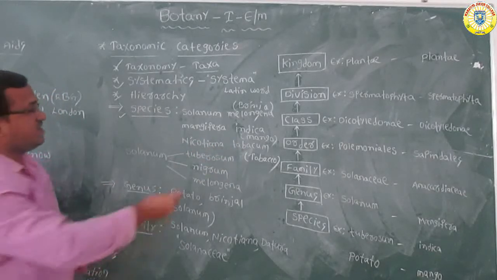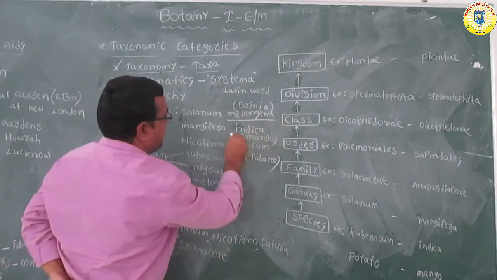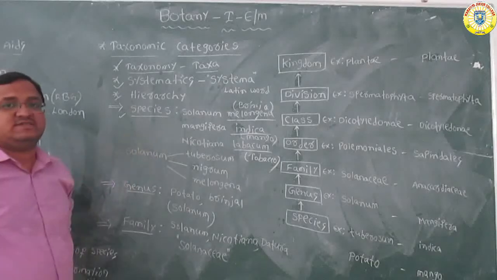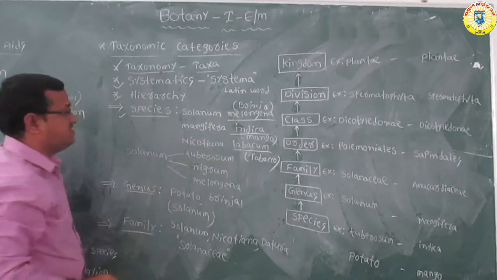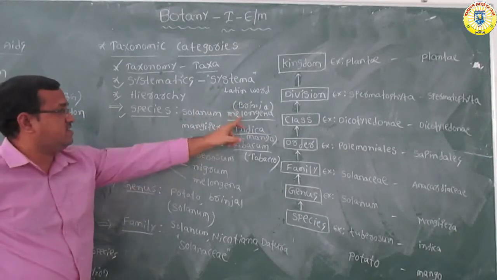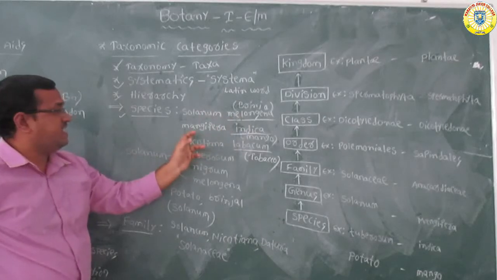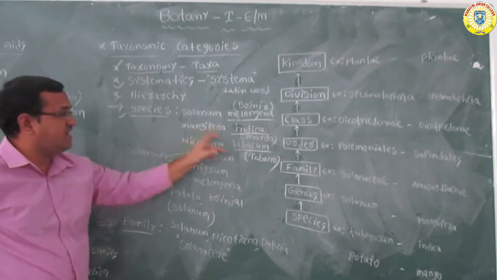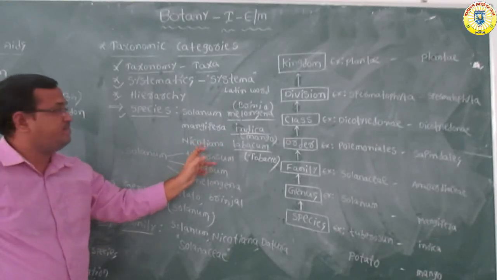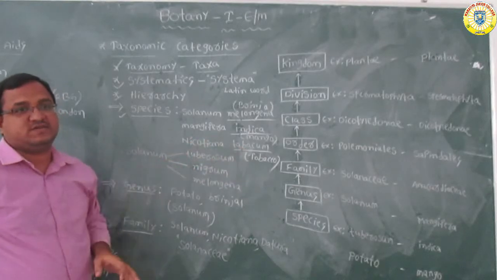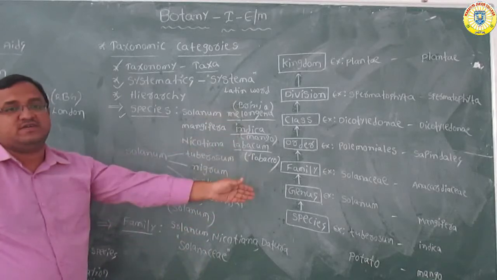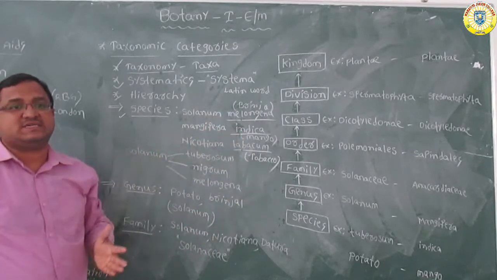So these three, melongena, indica and tabacum, represent the species which have fundamental similar characters.